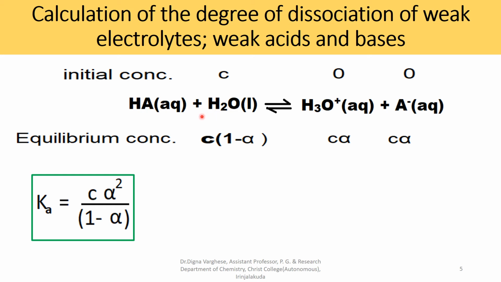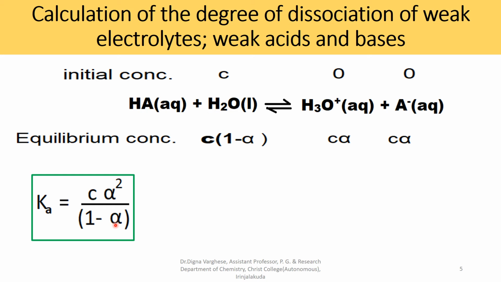Concentration of water is always taken as 1. So the concentration of H3O plus is C alpha, and A minus is C alpha, divided by concentration of HA, that is C into 1 minus alpha. So we can write the ionization constant of the weak acid as Ka is equal to C alpha square by 1 minus alpha.